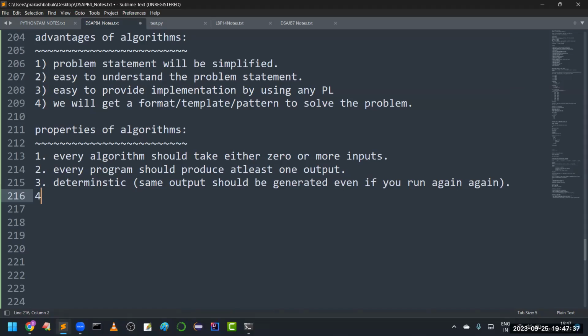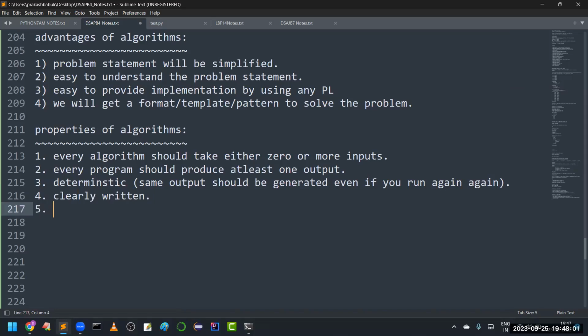Next, your algorithm should be directly written for the problem statement. It should be clearly written. You have to write the algorithms very clearly.